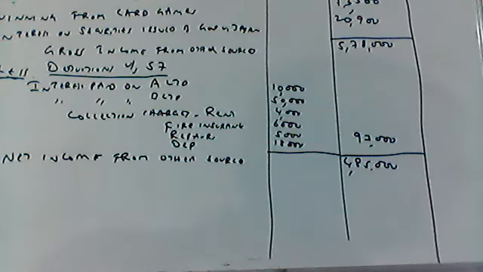If it is more than 5,000, which one? Winning from horse races or any other race. Less than 5,000, no grossing up. Whatever the value, you have to put it in the outer column. More than 5,000, winning from horse races or any other race, you need to convert into gross value. What is the formula? Net amount into 100 by 70.